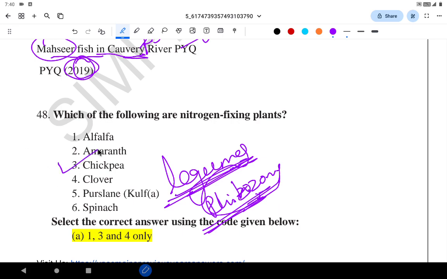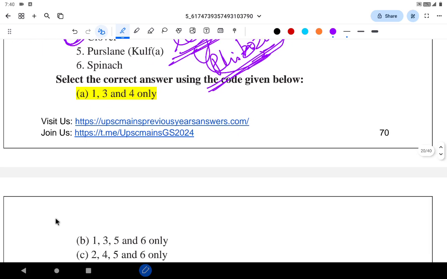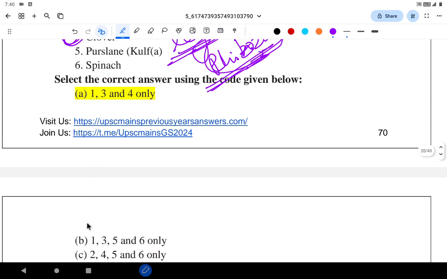So the correct answer, usually you know it, it's chickpea, alfalfa and clover. These three are correct. So 3 must be there in the option. It's a basic awareness. So by that C and D will be eliminated, but A and B remain. So the correct answer is A.